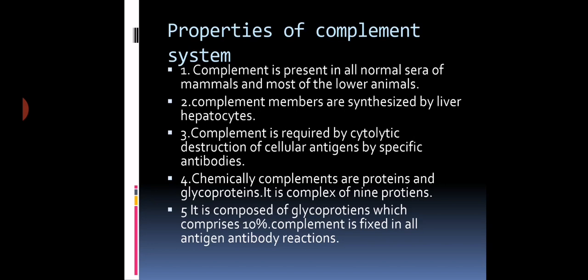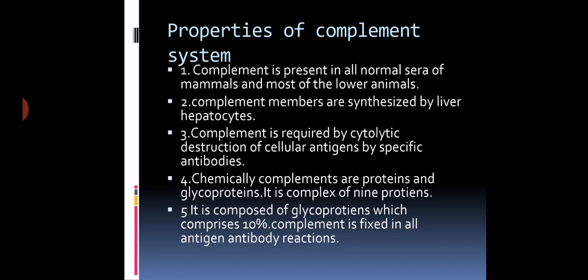Whether the complement is fixed or not is totally determined by the Fc component of the antibody molecule. So not all immunoglobulins have the property to fix complement. Only some antibodies can fix the complement.